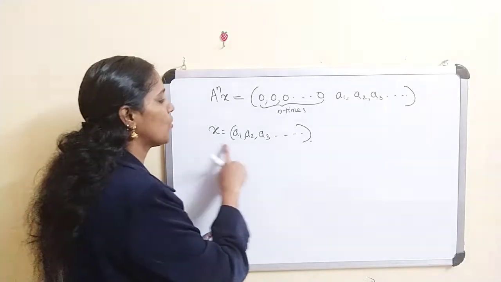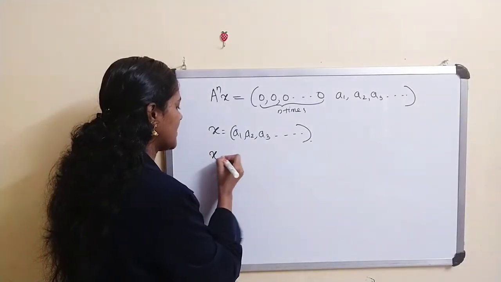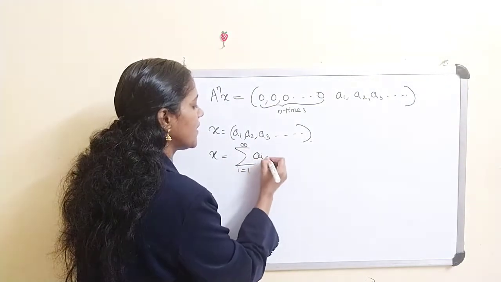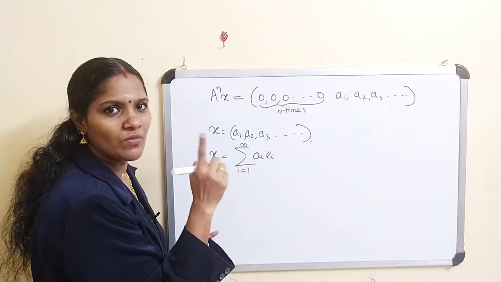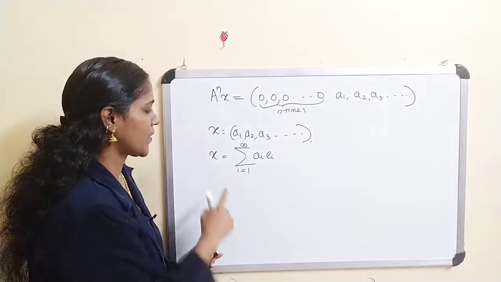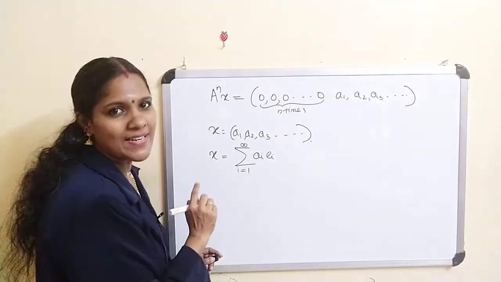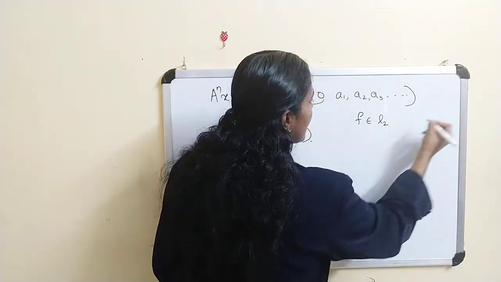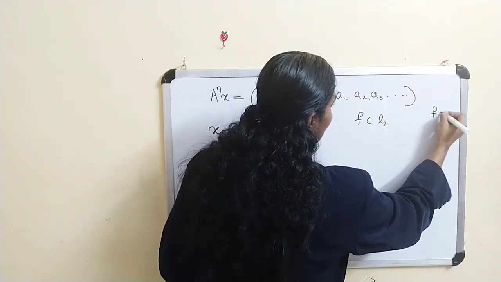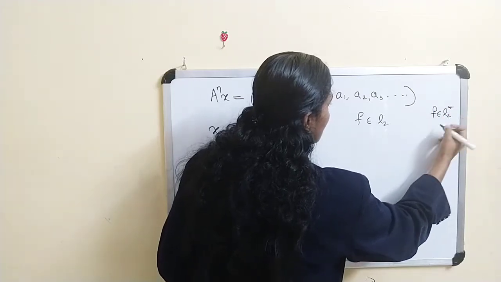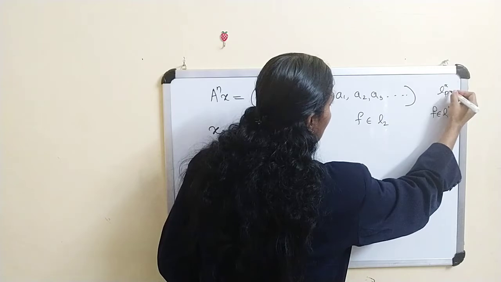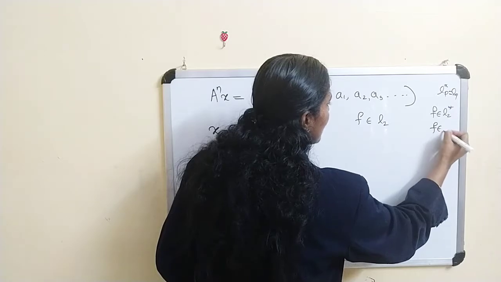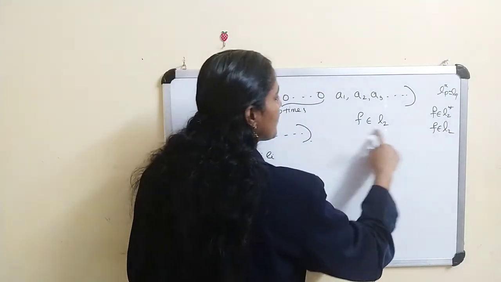Now what about x? x you can write as sigma i equal to 1 to infinity a_i e_i, where e_i means e1 is 1, 0, 0, etc., e2 is 0, 1, 0, 0, etc. Now what about linear functional? Any f belongs to L2 star. Why? If f belongs to L2 star, L_p star is L_q. Here L2 star is L_q, which is the same as L2, therefore f also belongs to L2.